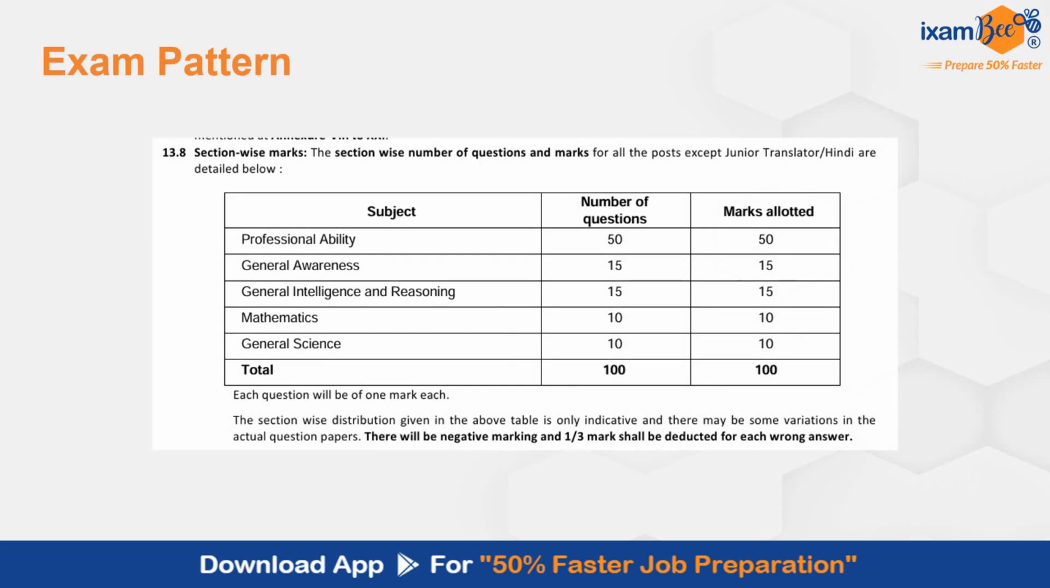So starting with exam pattern, this is the common computer-based test. There is negative marking of 1/3% for every wrong answer. Professional ability will have 50 questions of 50 marks. Then general awareness, general intelligence, reasoning, maths, general science will have respective questions. So professional ability has 50% weightage and the rest of the topics together has 50% weightage.